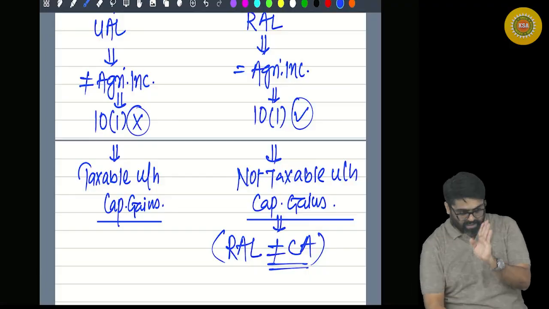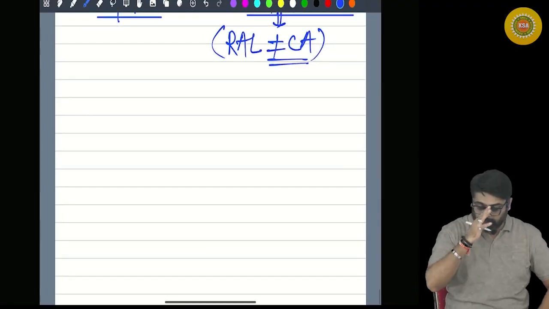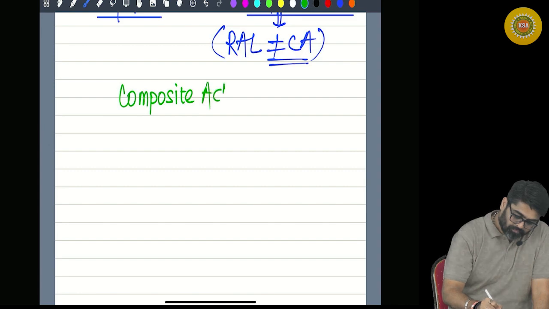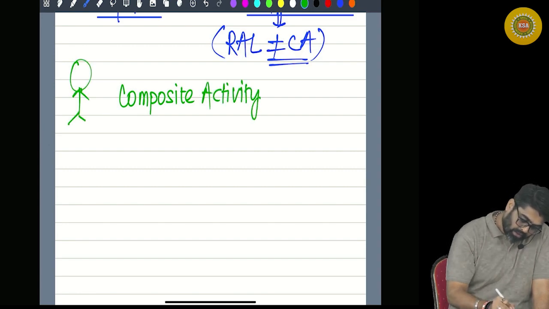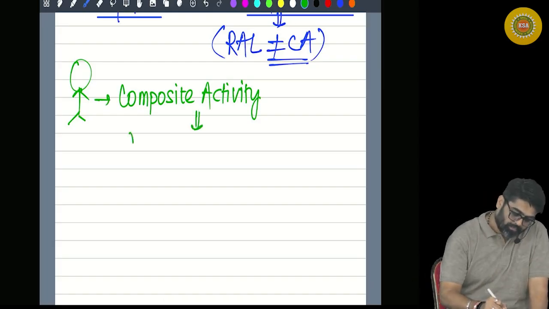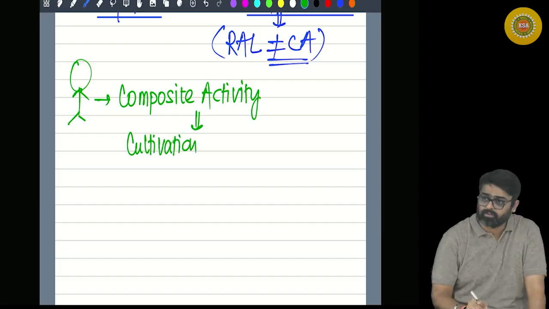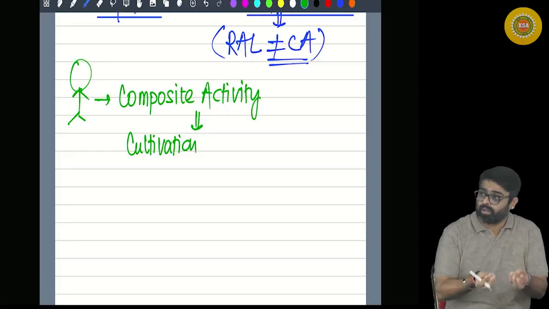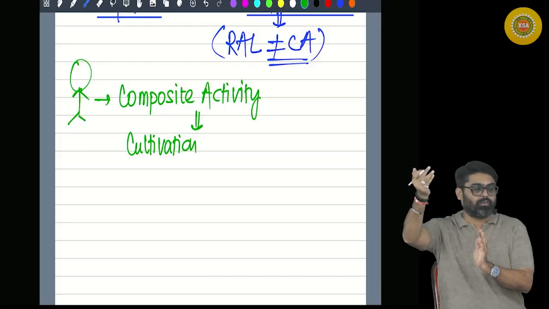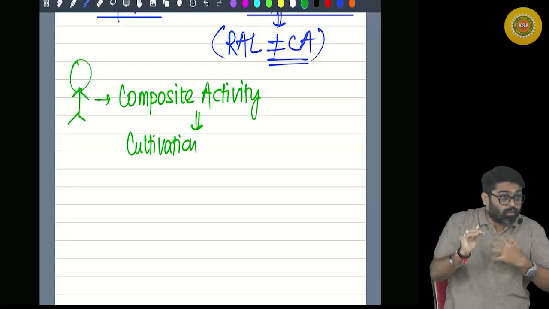Okay. Now the second part. See, sometimes it might also happen that a composite activity is going on. Now this is an assessee, an assessee doing this composite activity. What is a composite activity? Here he is doing cultivation also. Cultivation means farming also, growing the farm produce. Instead of growing and selling the farm produce in the market, he is using that farm produce for his own manufacturing.